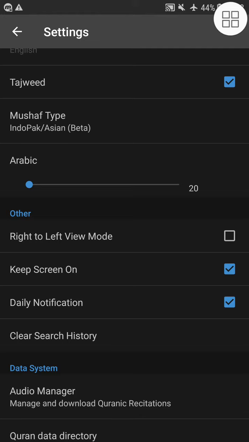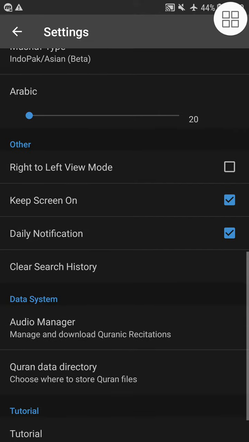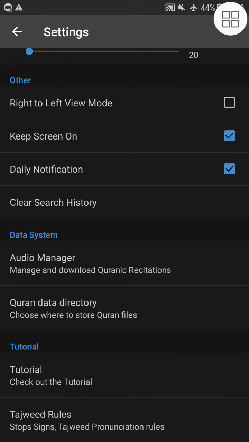What I find really interesting is the daily notification function. If this is tapped on, then twice or thrice a day it will keep reminding you of random verses. So it's kind of interesting because you're able to do a lot of introspection in whichever stage of your life you are in, based on the notification of the Quranic ayah. Sometimes it's as if that ayah is befitting your situation. So this is something that I call Quranic introspection. So it really helps. Then you can download the audio, and that's about it.